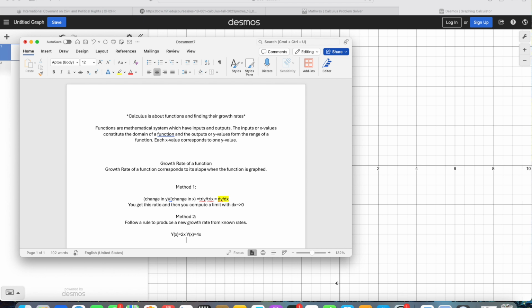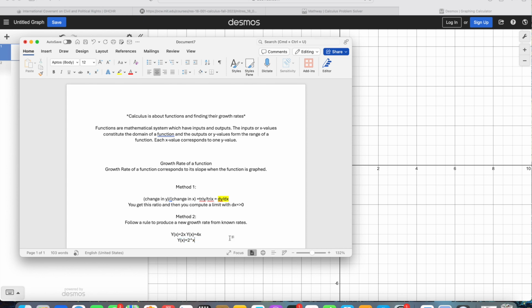You're not going to be able to deduce the growth rate of something like this from these two, because they're way too different. So for this one, you would have to compute a limit for the function, taking the limit with dx going to 0.